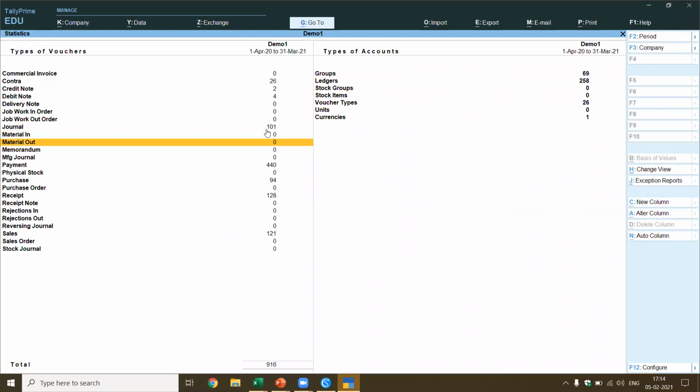Now if you see, there are totally 916 vouchers. Just imagine the client comes to you with these details, and let's say he has the data in Excel format. Now you create the data in Excel format and you want to enter it into Tally. 916 vouchers. First you have to create the masters, and then you have to enter the transactions. Even if you take 2 minutes per transaction, this would take about 1,832 minutes, which is nearly 30 hours. Now we'll see how this can be done in probably 3 to 5 minutes.